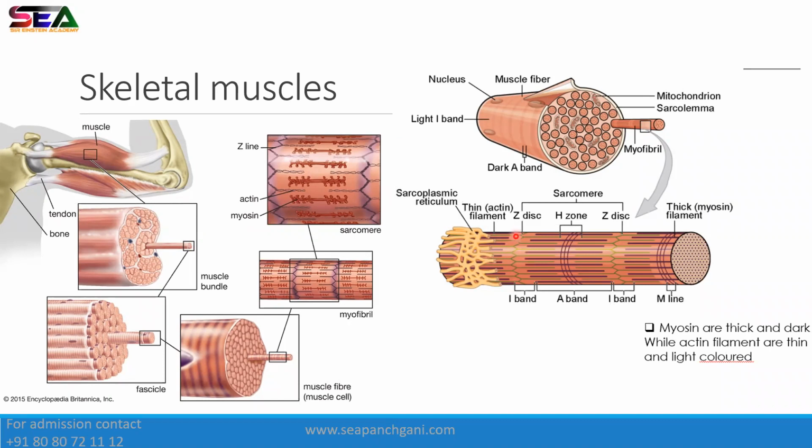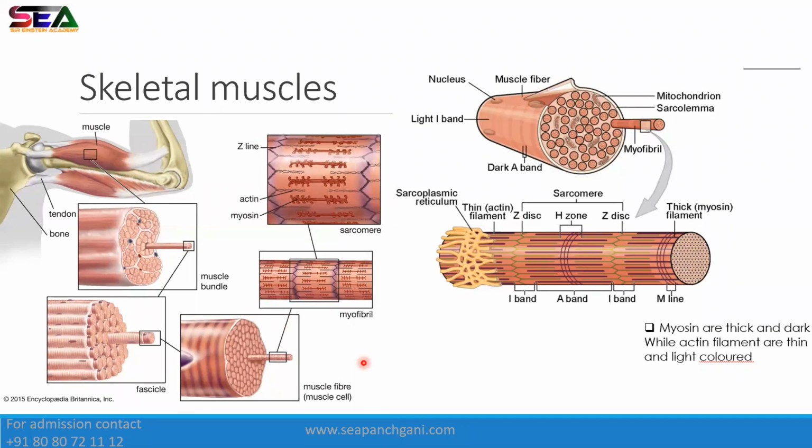From one Z disc to another Z disc, there is one sarcomere. What does sarcomere mean? I have told you the meaning: sarco means flesh, and mero means part. So the part of your flesh, the part of your muscle. So this is one sarcomere. One sarcomere is between two Z lines, and many sarcomeres when attached or combined form the myofibril or your muscle cell.